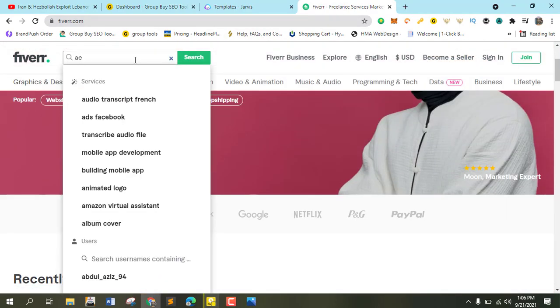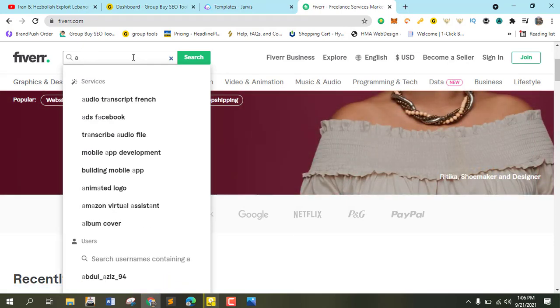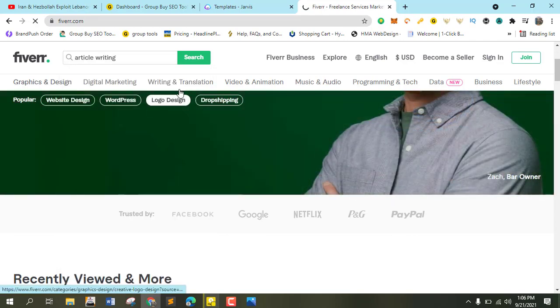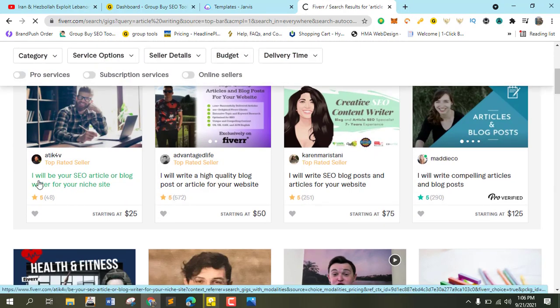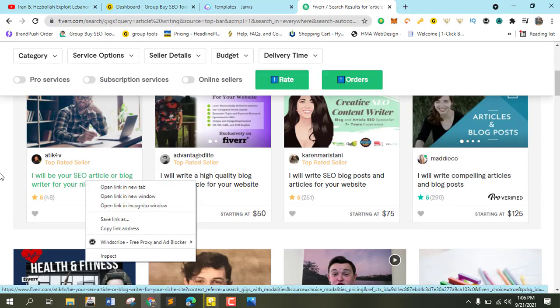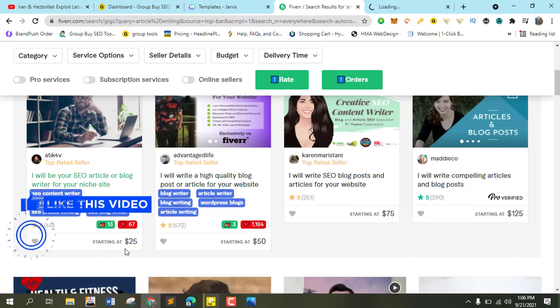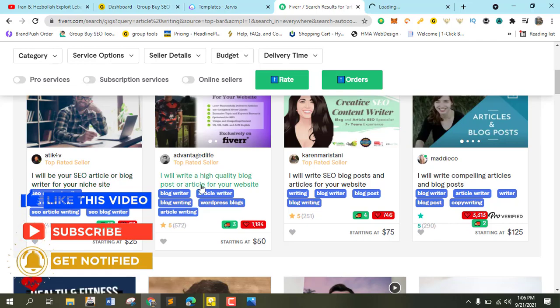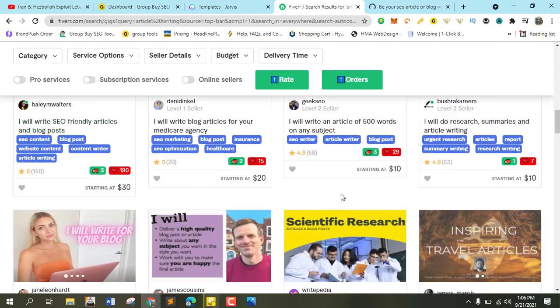So let us search for these people in this niche and see how they are killing it in article writing. As you can see here, "I will write top SEO, I will be your SEO article writer." Let us see how many orders this person has in queue. As you can see, 13 orders in queue, and the basic offering is $25. This one has 3 orders in queue, 4 orders in queue, 9 orders in queue, 3 orders in queue.